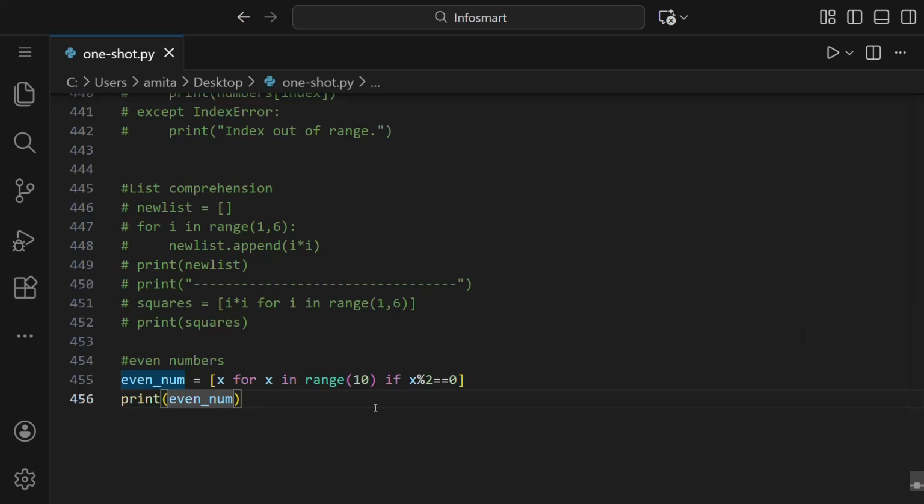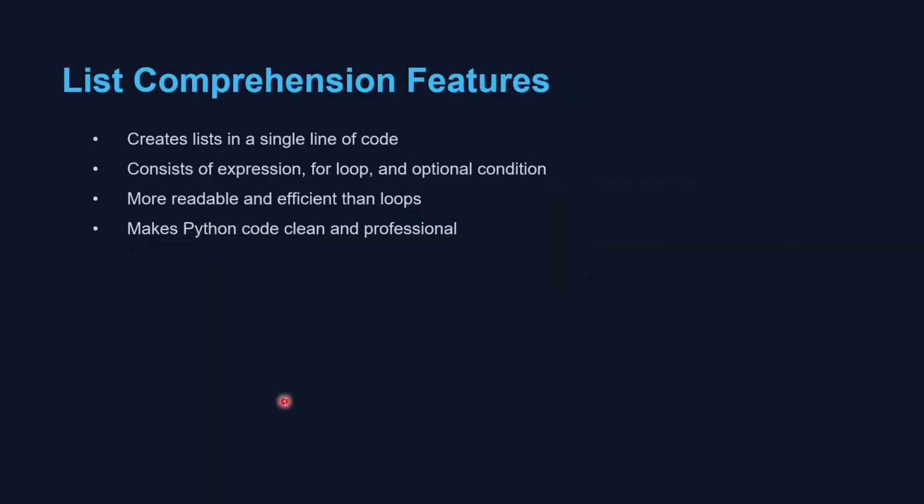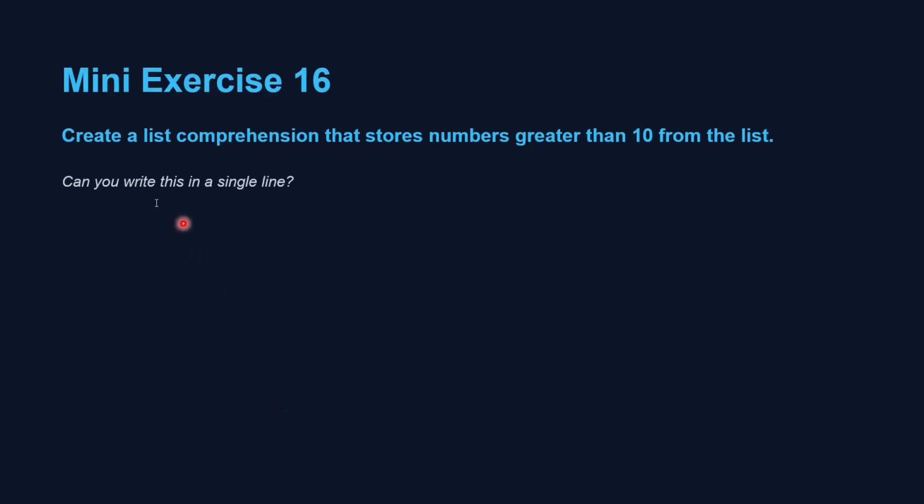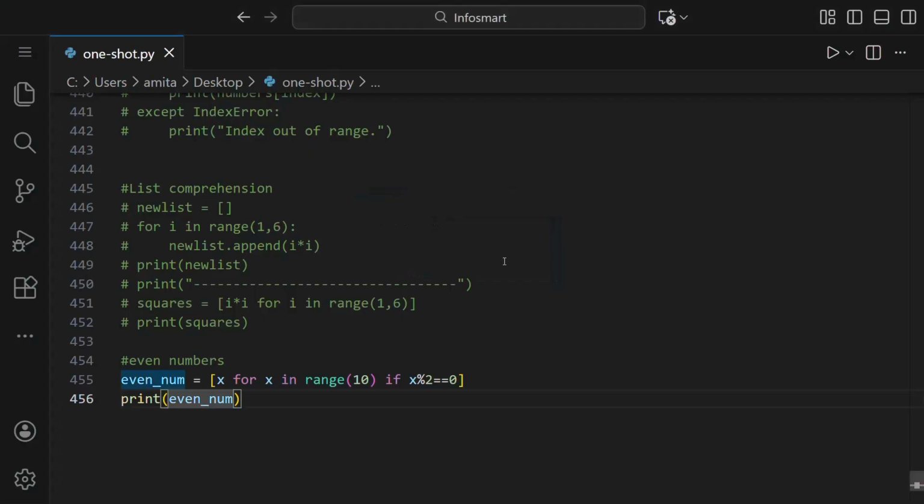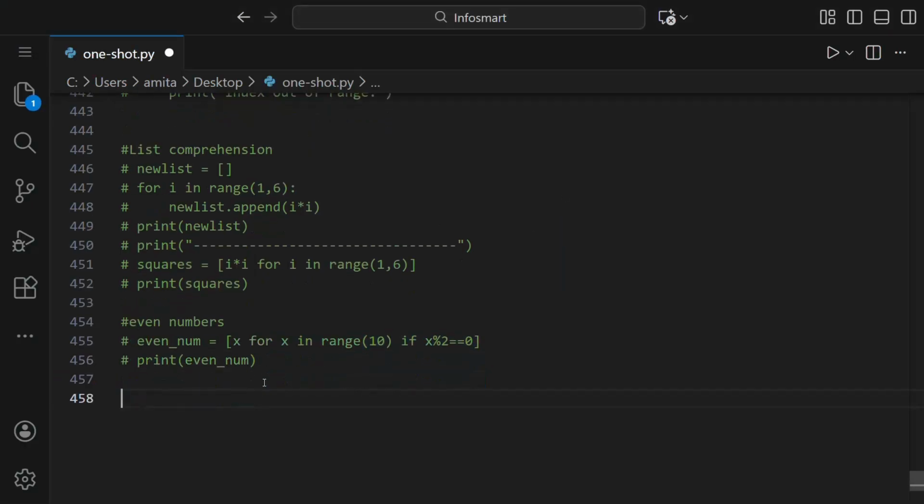You can see that this list comprehension helped to reduce multiple lines of code into one. It makes Python code clean and professional. Let us see a question: create a list comprehension that stores numbers greater than 10 from the list. So we have to make a list first, and then store numbers greater than 10. First, let us comment this out.